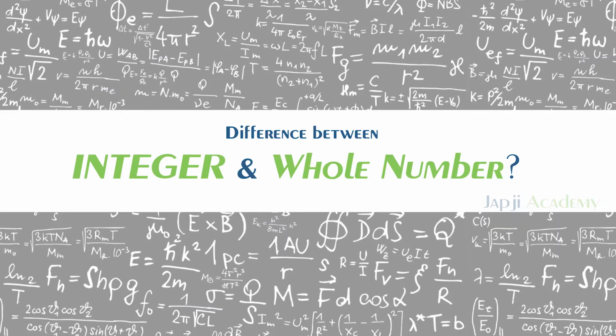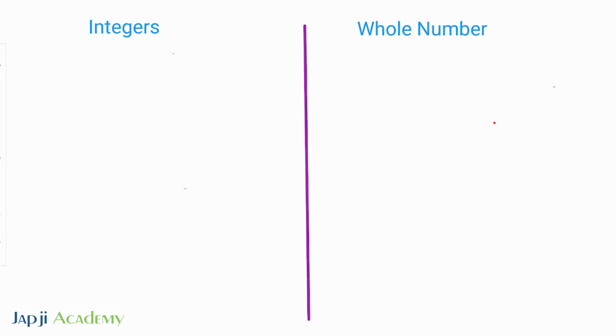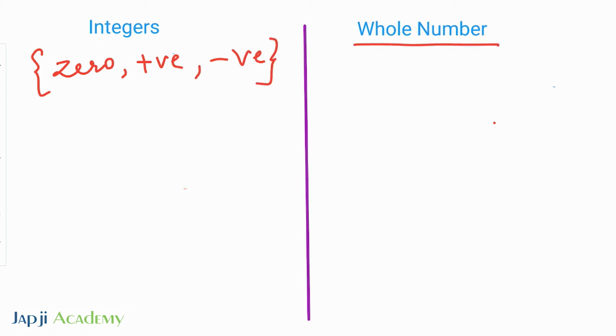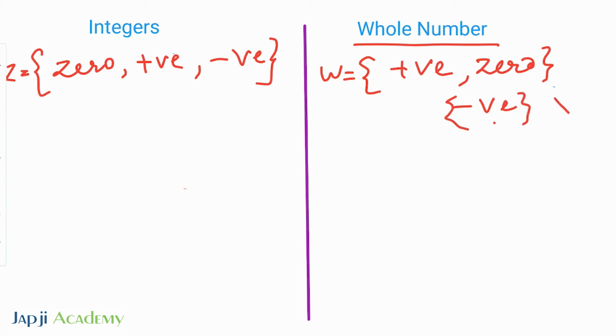Now we will discuss the difference between integers and whole numbers. The first difference is that integers are a set of numbers which include 0, positive whole numbers and negative whole numbers, whereas whole numbers are a set of positive numbers and 0. They do not include any negative whole number.